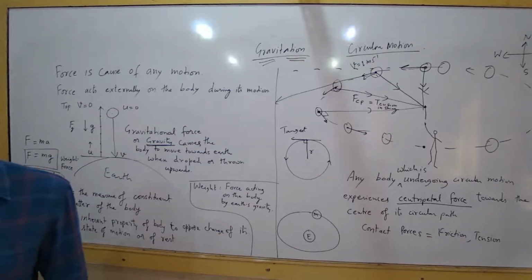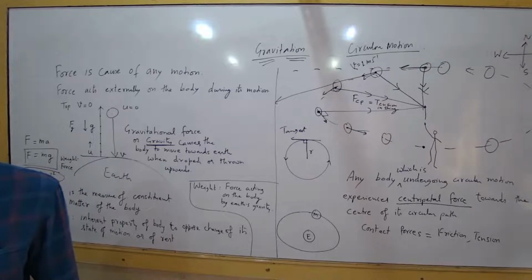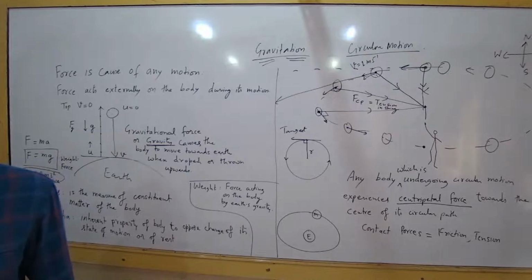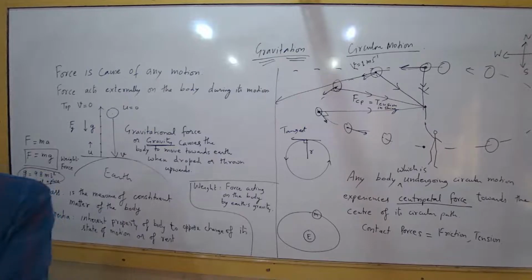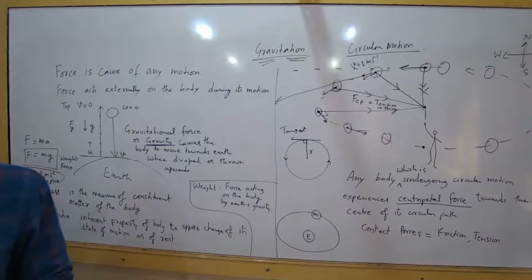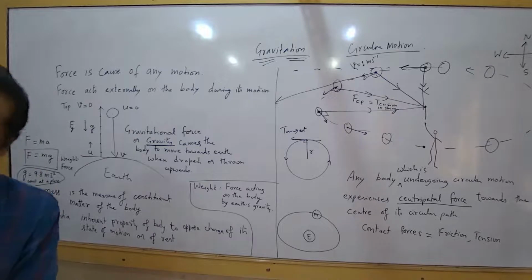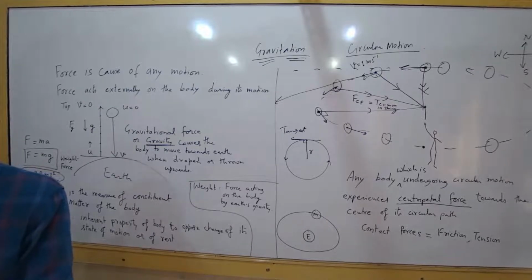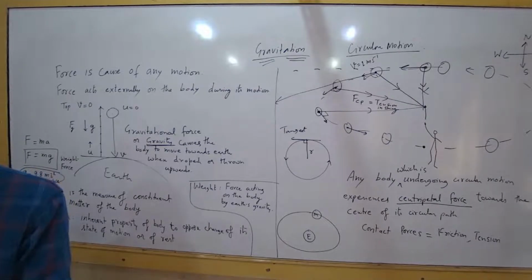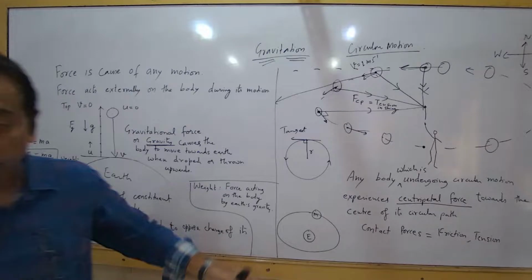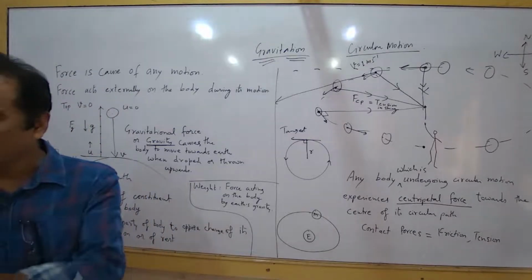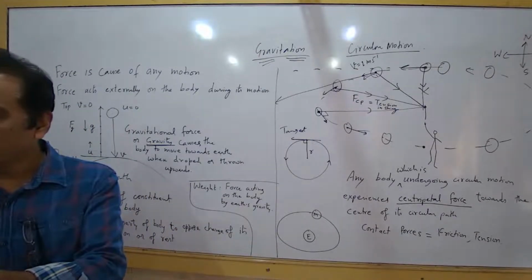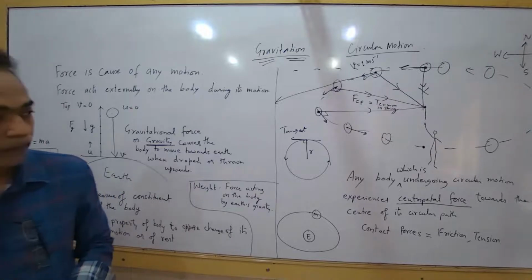So the tension is the force generated in the rope, and the rope fiber has to be strong to hold my weight. When I'm hanging down, my weight is always towards the earth, so the tension should be able to pull me up. Got it? So the tension in the rope is a different kind of force. It's not muscular force. That is again contact, the contact between my hand and rope. So tension in the rope is pulling me up.